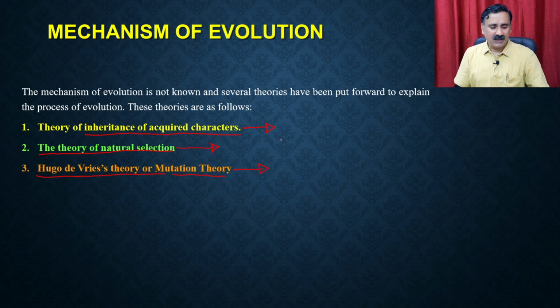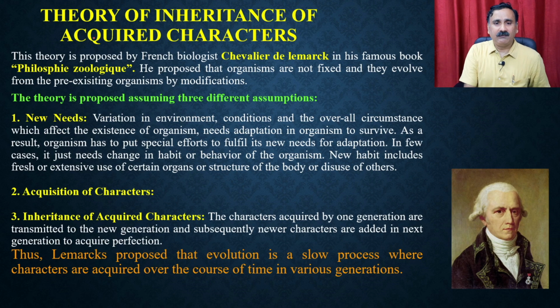So let's start with the first theory, the theory of inheritance of acquired characters. This theory was proposed by the French biologist Chevalier de Lamarck in his famous book, Philosophie Zoologique. He proposed that organisms are not fixed and they evolve from pre-existing organisms by modification. The theory is proposed assuming three different assumptions.